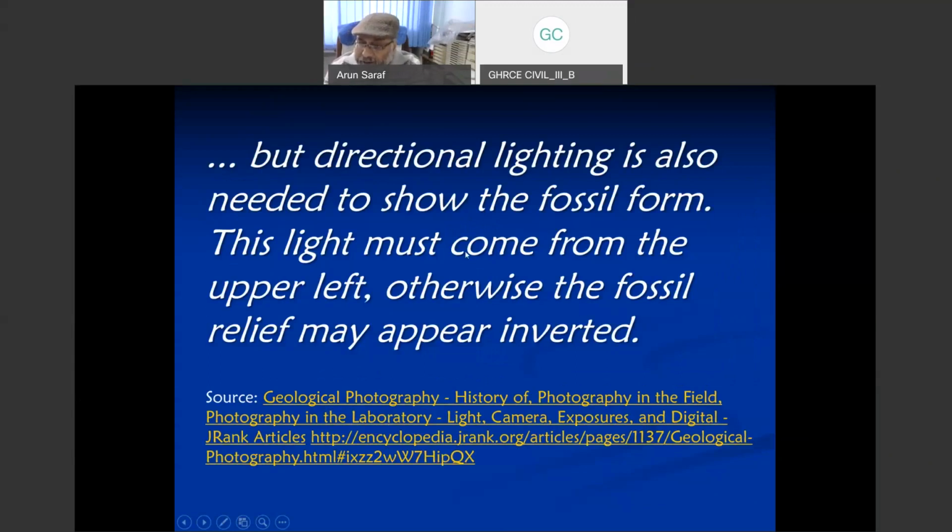And the important line here is that this light must come from the upper left, that is, the northwest direction. Otherwise, the fossil relief may appear inverted. But again, this book doesn't say why it should come from the northwest direction. This is an important point. Why should it come from the northwest direction?